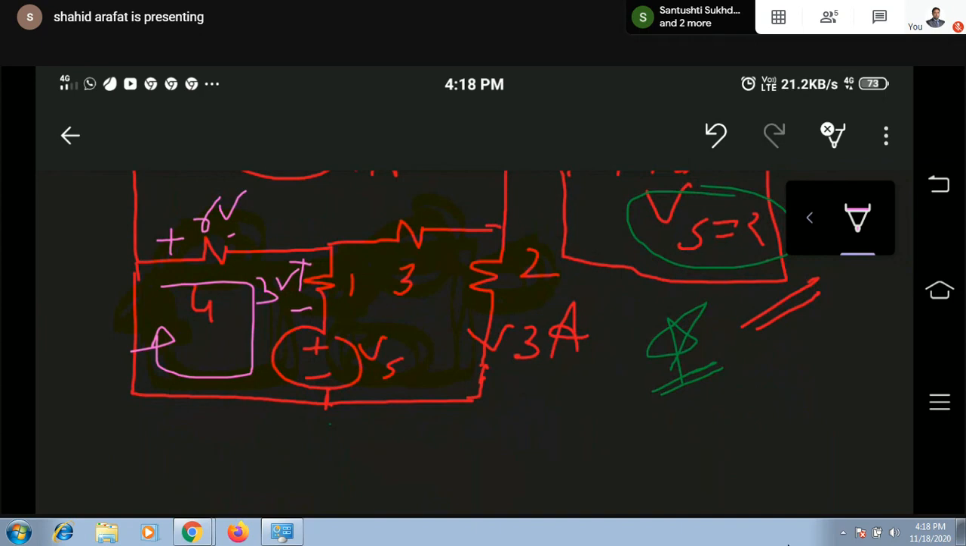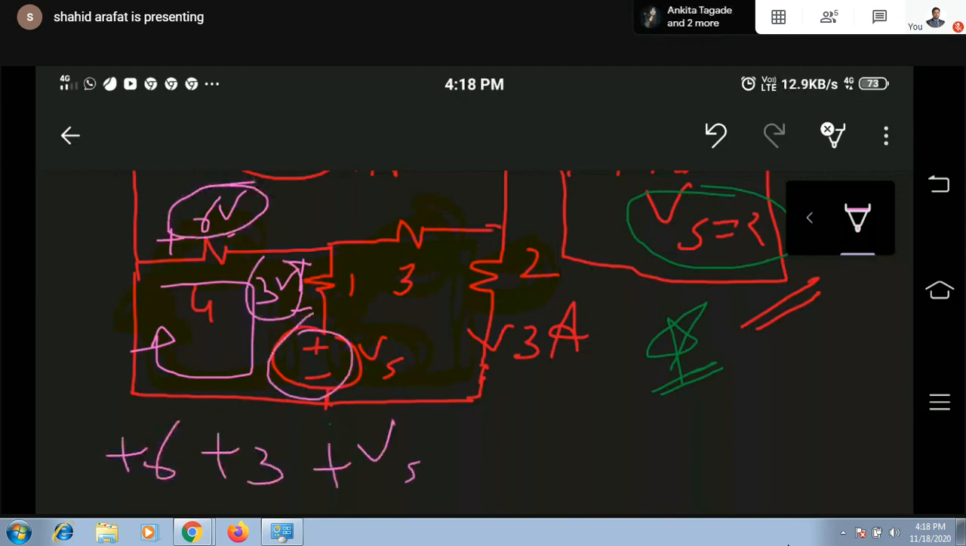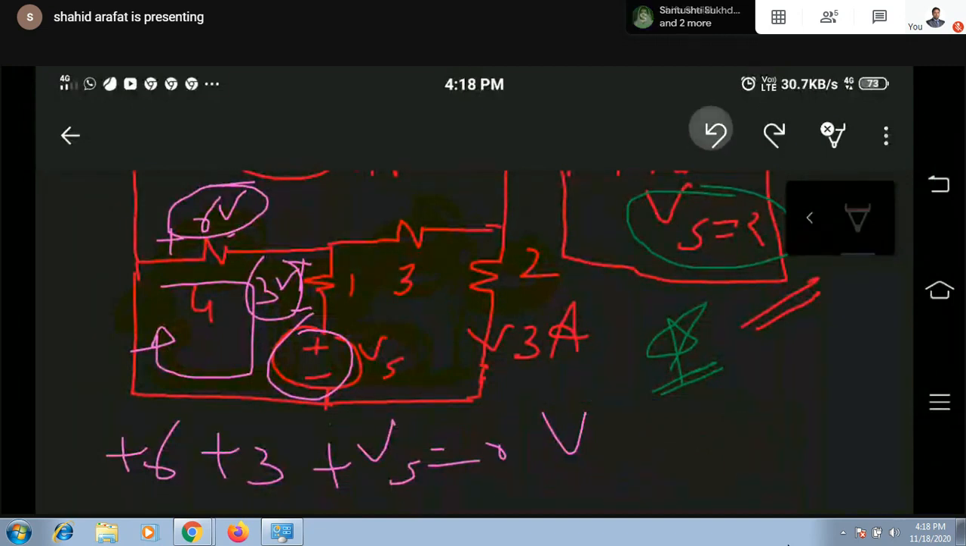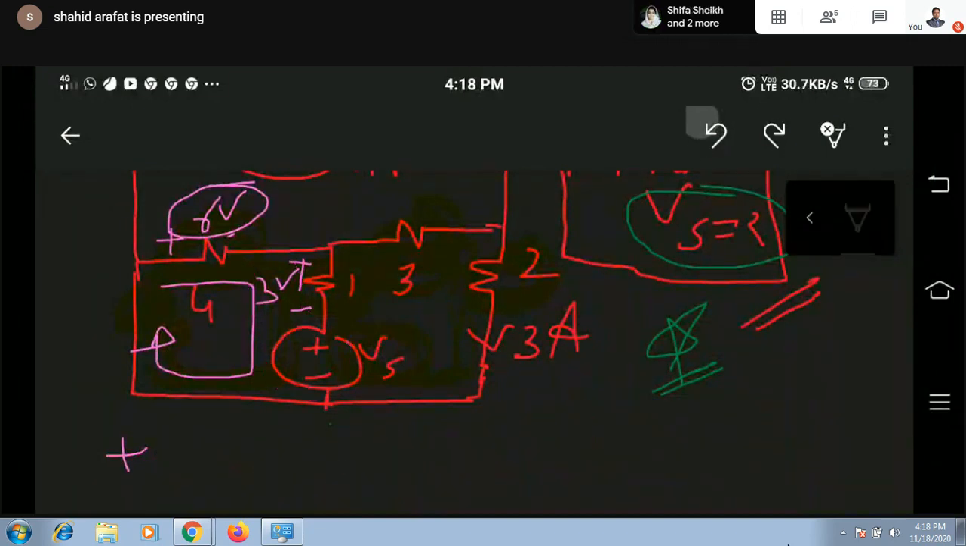Entering polarity or leaving polarity. If I'm considering entering polarity, as per clockwise direction, then for 6 volt it will be plus 6, for 3 volt it will be plus 3, and for this it will be plus Vs equal to 0. Means I'm simply getting the value of this as minus 9 volt. Finish.